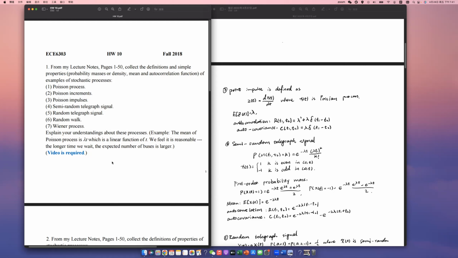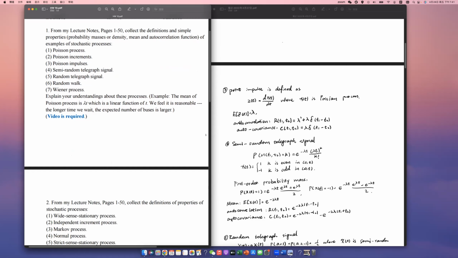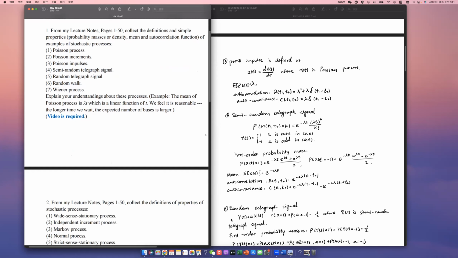The first order probability mass function is P(X(t) equals 1) equals e to the power of negative lambda t times (e to the power of lambda t plus e to the power of negative lambda t) over 2.